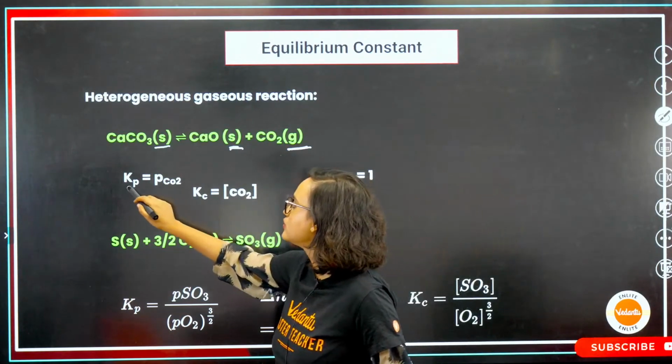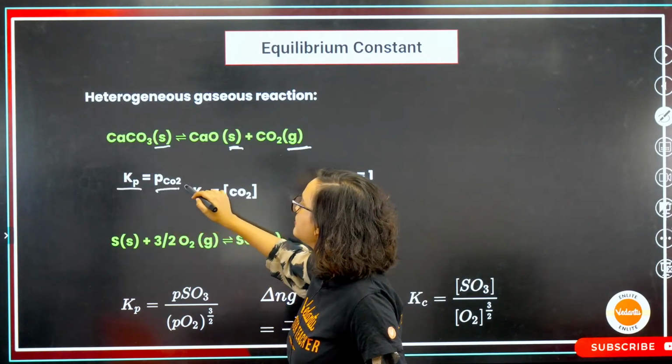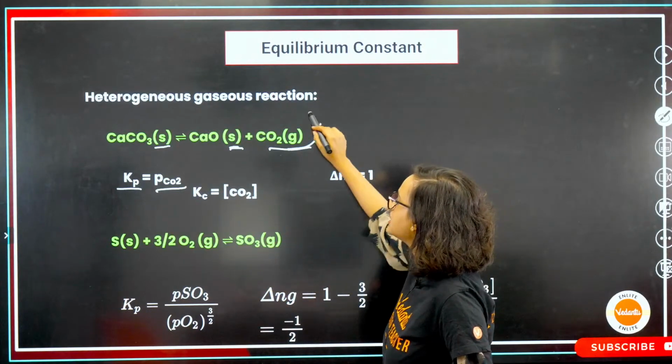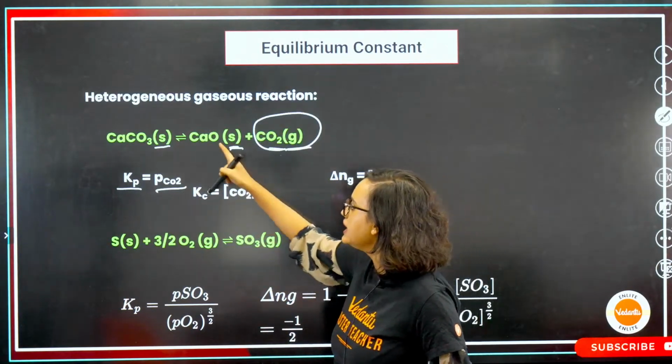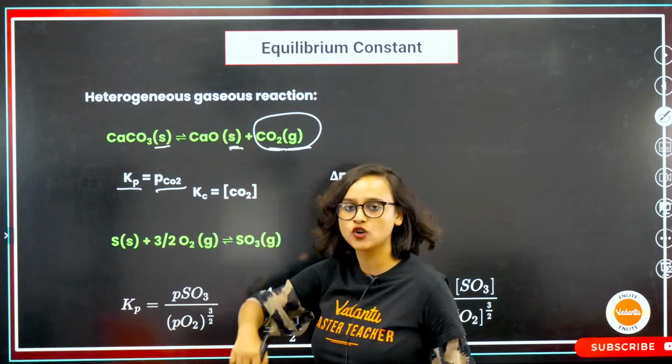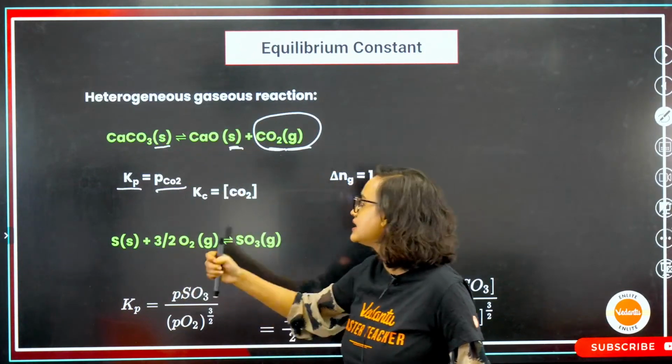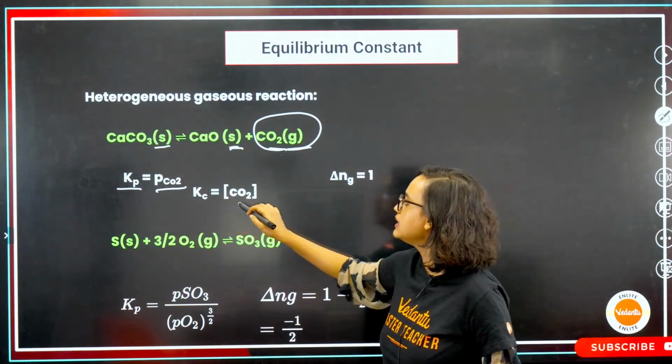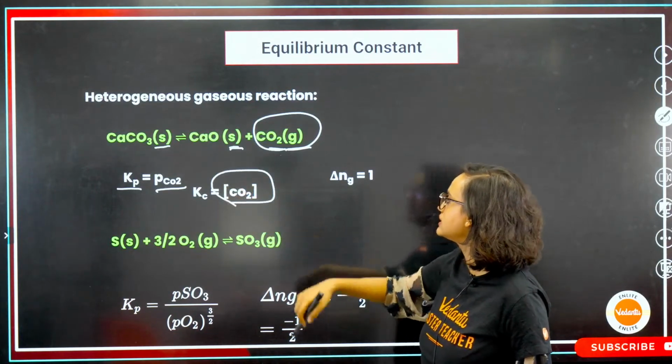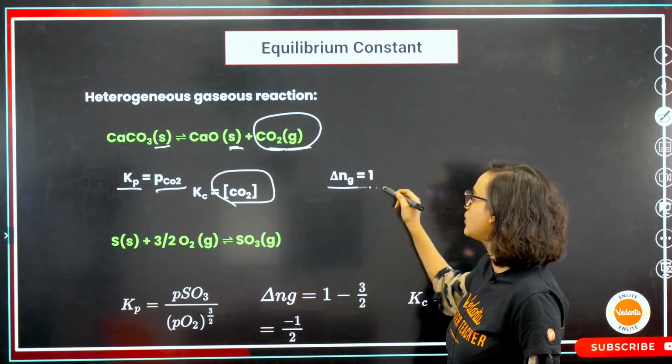Now what we are going to do is, Kp is PCO2. Only gaseous we are considering, and for the solids we will consider it to be 1. So Kc is just [CO2]. That's it. And delta Ng is equal to 1.